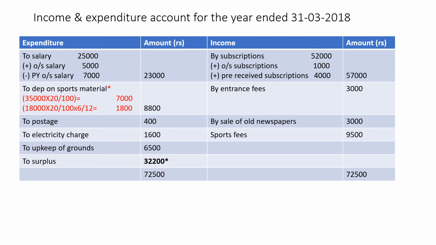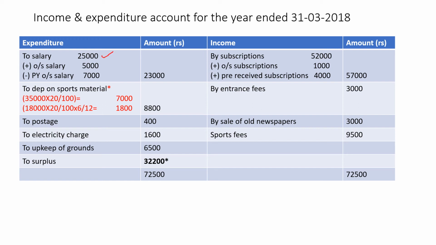Now solution, income and expenditure account for the year ended 31st March 2018. Expenditure side and income side. Expenditure side, look at the payments. Look at the receipts and payment account, payment column here. First item that is being given is salary. So salary 25,000, right in the inner column.